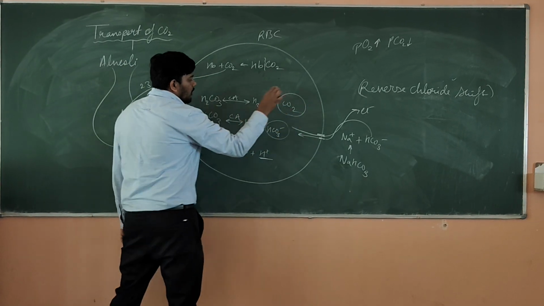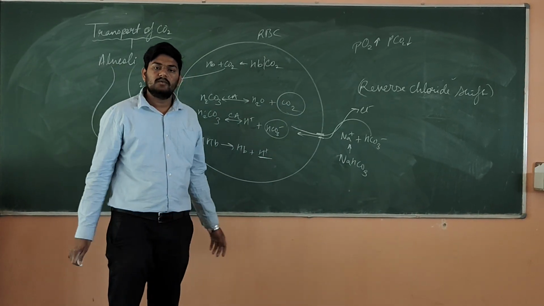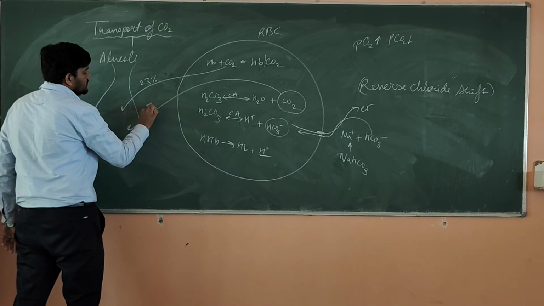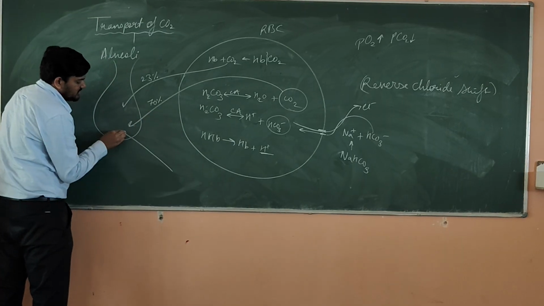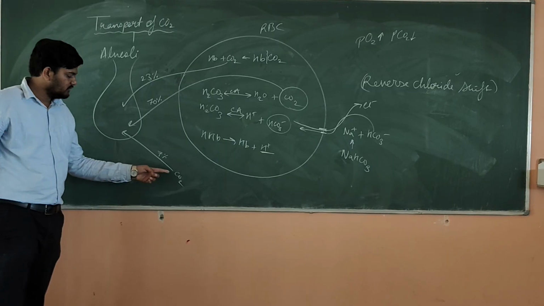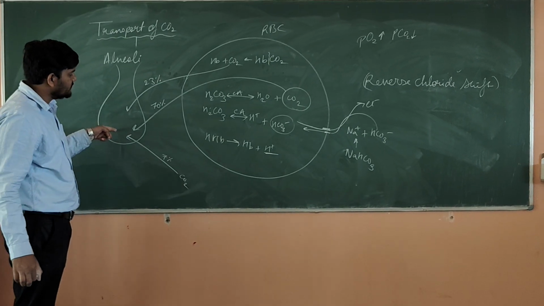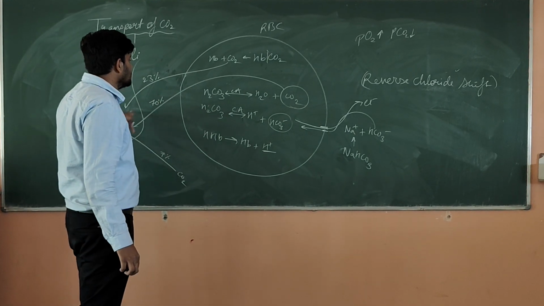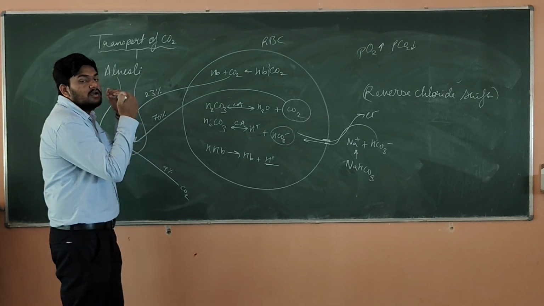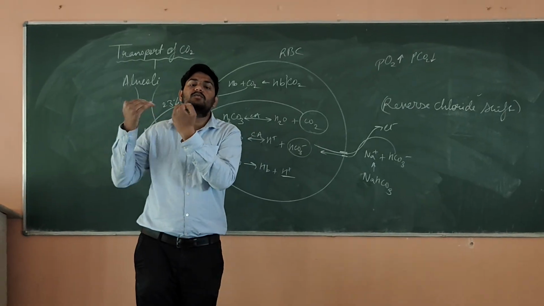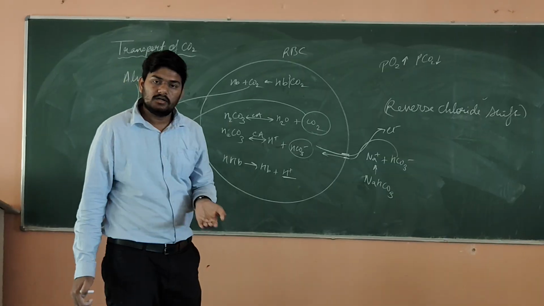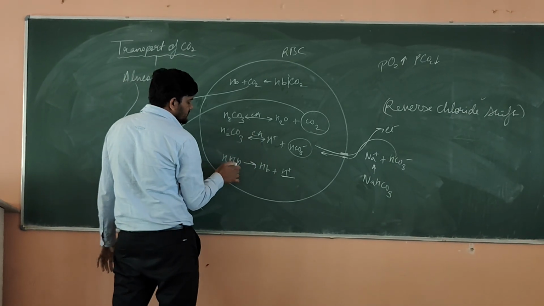How much percent CO2 are you bringing in the form of bicarbonate? Your answer should be 70%. So this 70% is now again going away. And then 7% can easily come. 7% was in the form of what? Dissolved state. It was already dissolved in the plasma. 7% is coming like this, 70% is coming like this, and then 23% again we are bringing to the alveoli. From here you can remove the CO2. You can easily exhale it from the lungs, out of the body. Clear now?